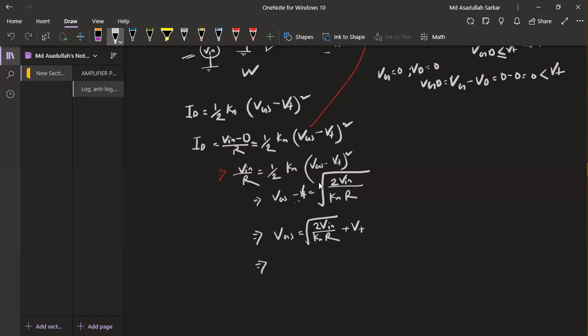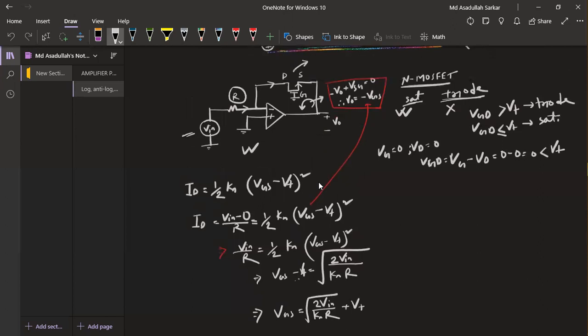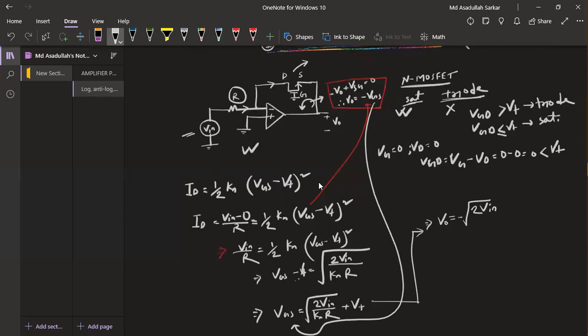So VGS is equal to this plus Vt, and we know that V output is equal to minus VGS. If I apply this value here, then we will find that V output is equal to minus root of 2V input by Kn R, minus Vt.